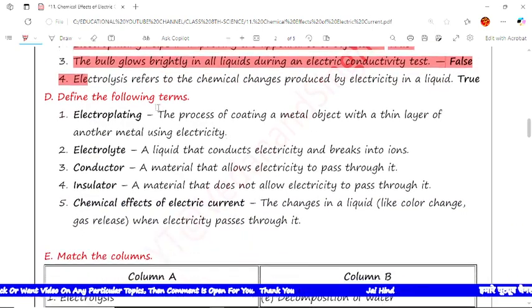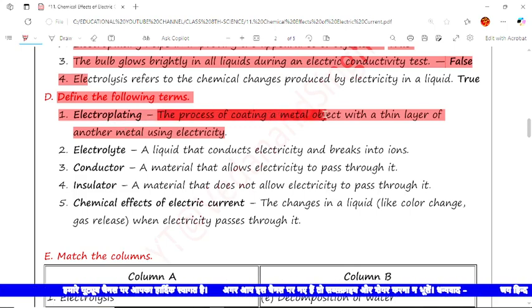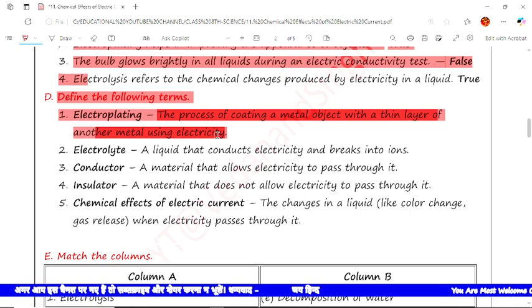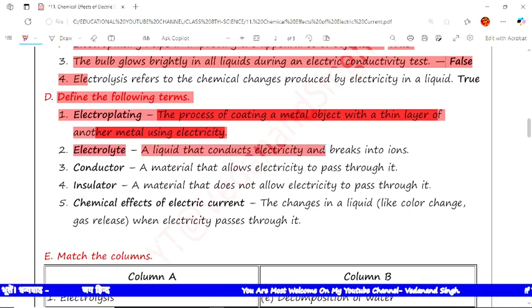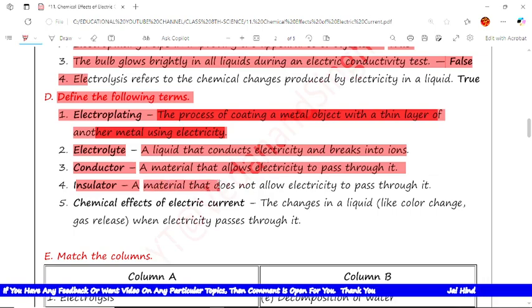Now the next type of question is, define the following terms. Terms are given here and we have to give the proper definition for each term. The first term is electroplating. What is electroplating? The process of coating a metal object with a thin layer of another metal using electricity is called electroplating. The next is electrolyte, a liquid that conducts electricity and breaks into ions is called an electrolyte. Next is conductor, a material that allows electricity to pass through it is known as a conductor. Next is insulator, a material that does not allow electricity to pass through it is an insulator.